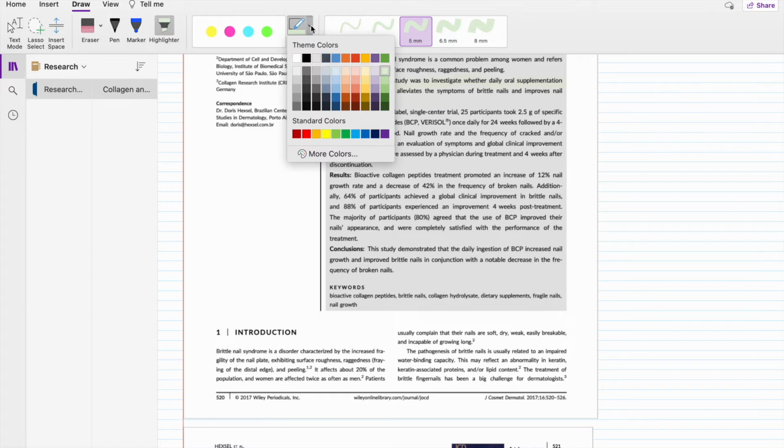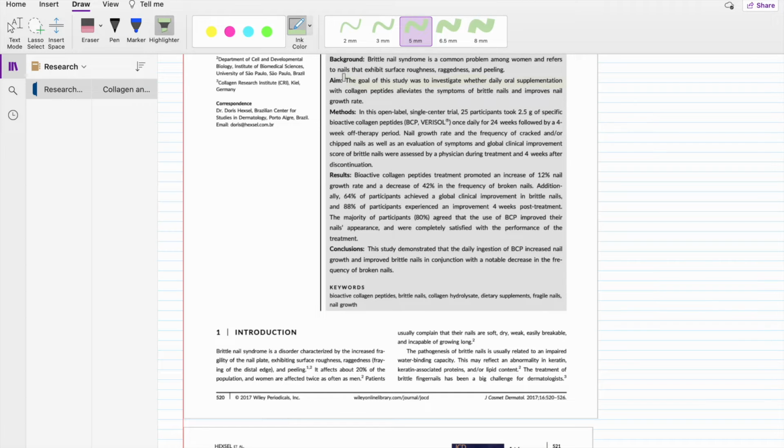So I'm going to go through and highlight the main aim or goal of the study in green. This is something that helps me stay focused on the point of the paper whenever I am reading through it. I can always see what we're going to be coming back to. So here in this one, we are really going to be looking for symptoms of brittle nails and improvement of nail growth rate. Those are our two dependent variables, shall we say. And then I just scan through the rest of it, see what's there.